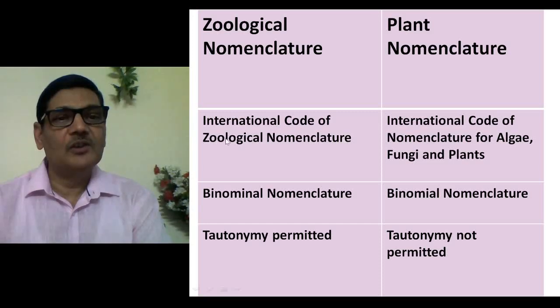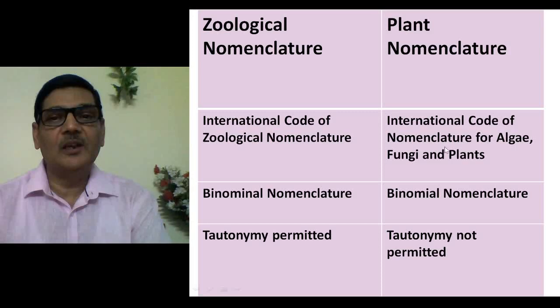So ICZN decides all the criteria which could be adopted for naming animals, and so many other aspects related with taxonomy are actually decided in the congregations or conferences which are held from time to time. And there is another independent organization, that is International Code of Nomenclature for Algae, Fungi, and Plants. So they deal with subjects related to plants, algae, and fungi.